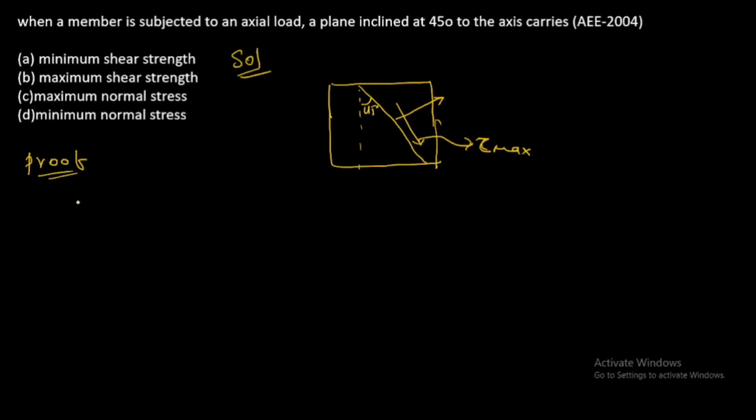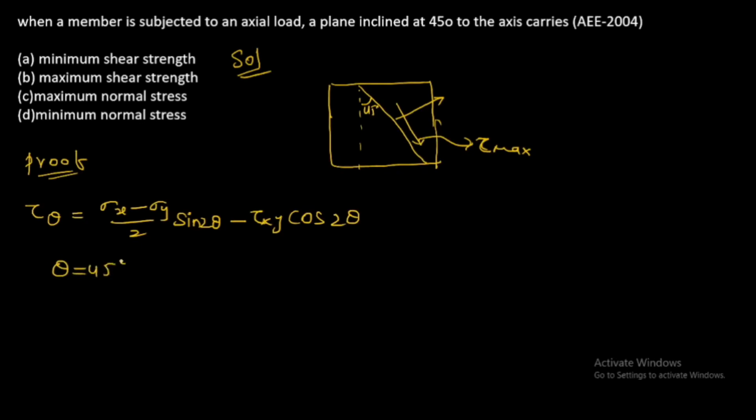So we know that formula to calculate shear stress on inclined plane, tau theta is equal to sigma x minus sigma y by 2 sine 2 theta minus tau xy cos 2 theta. Here theta given 45 degrees. Let's put it, sigma x, sigma y not given, so it is 0 by 2 sine 90.